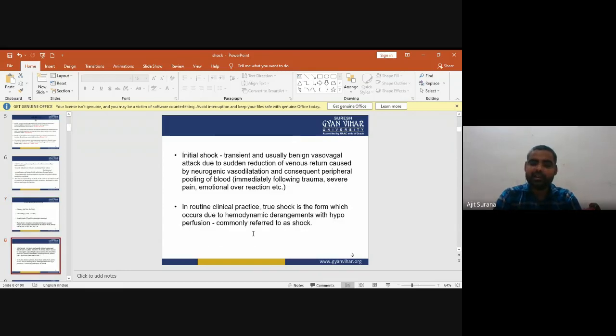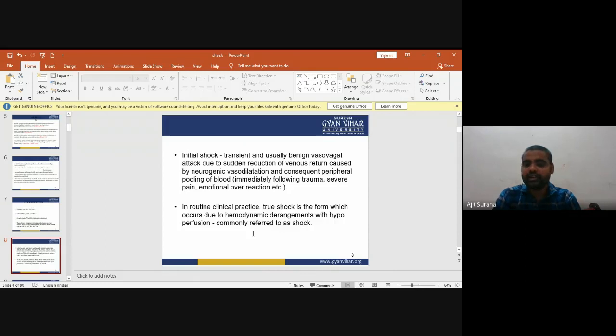Now the next one is initial shock. Initial shock is a transient and usually benign vasovagal attack due to sudden reduction of venous return, caused by neurogenic vasodilatation and consequent peripheral pooling of blood, immediately following trauma, severe pain, emotional overreaction, etc.